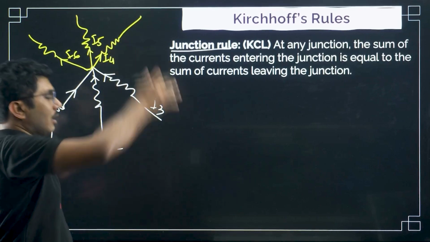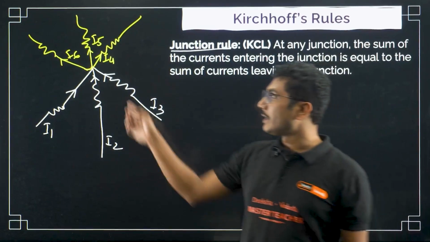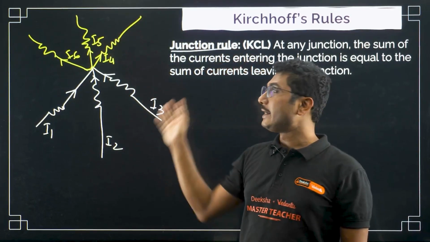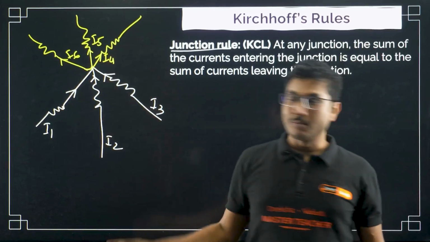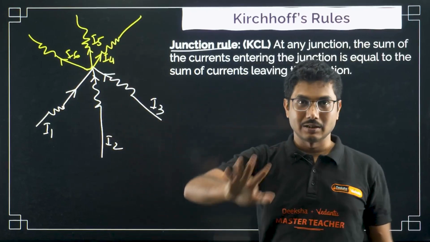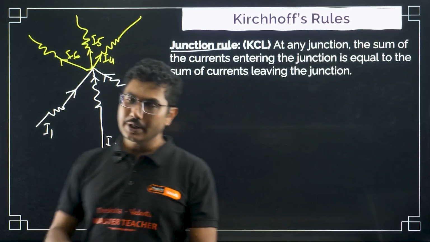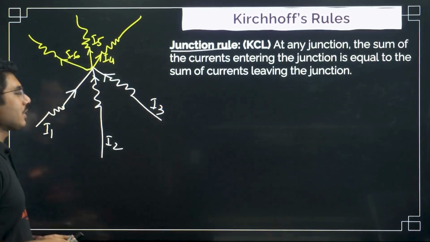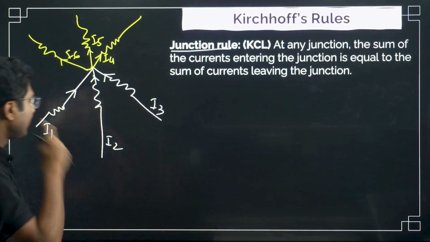It is not necessarily 3 and 3. It can be 1 current going in, 3 currents going out. It can be 2 currents going in, 3 going out. It can be anything, the combination can be anything. There is no specific rule. I am just using this as an example. Any number of currents can go in and any number can go out. You have to be careful.